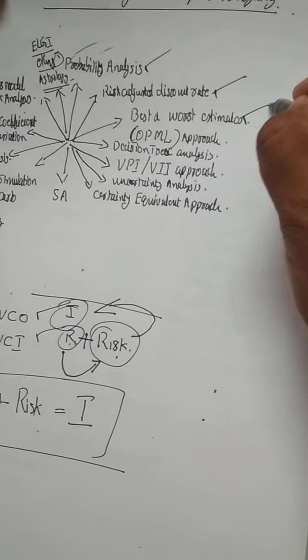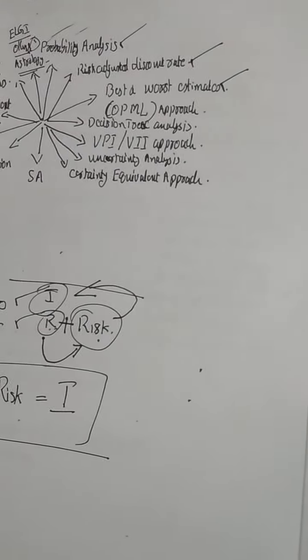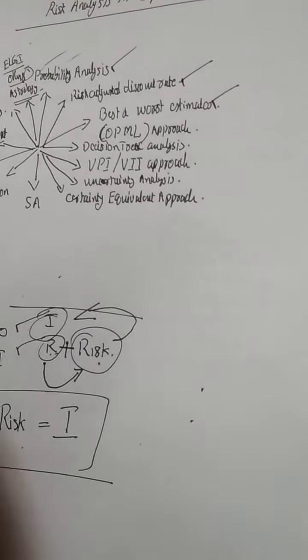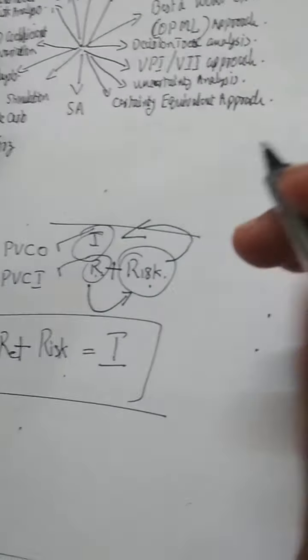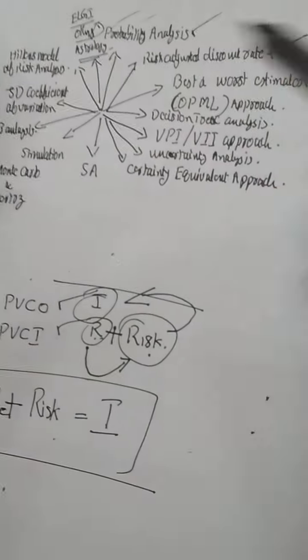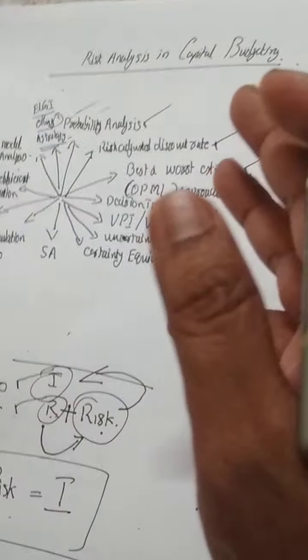Another method is the best and worst risk estimate. We may take the project return based on the best possible time and the worst time. For example, before the COVID period, nobody might have estimated that this type of lockdown period may happen. This is the worst estimation. That estimation we have to predict.